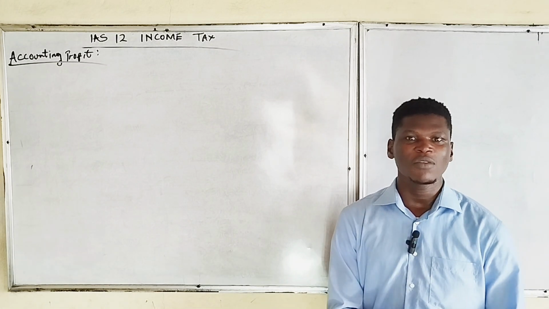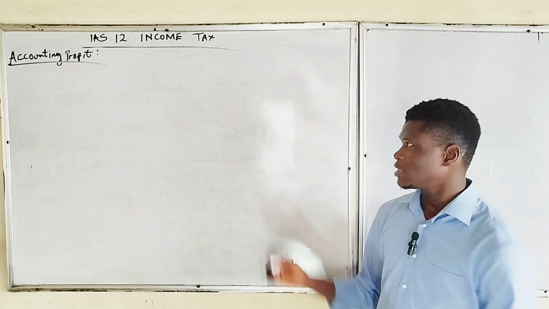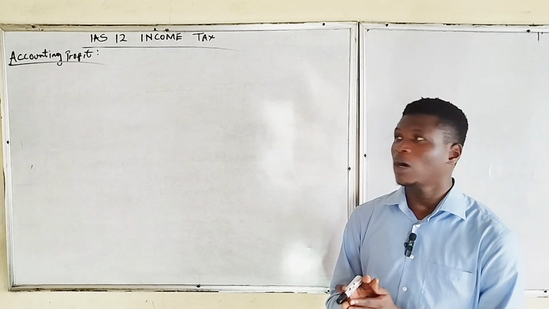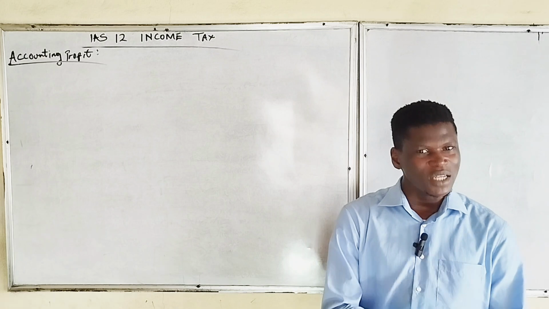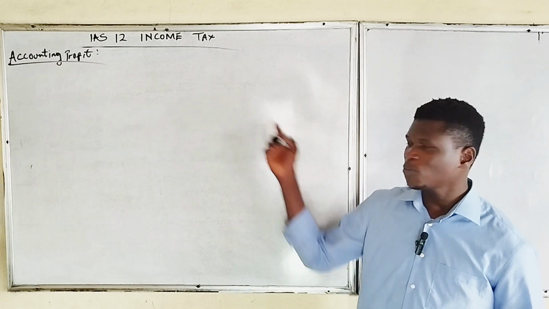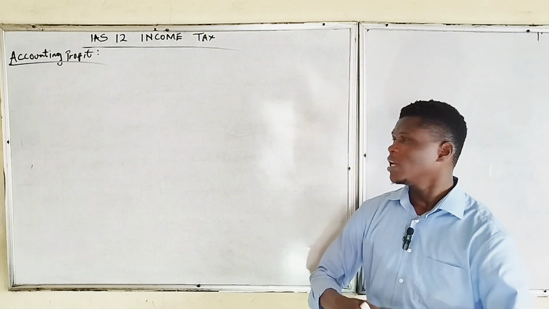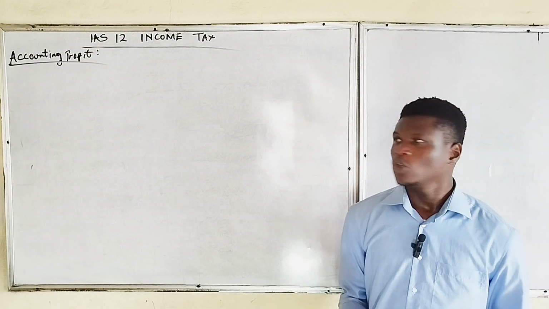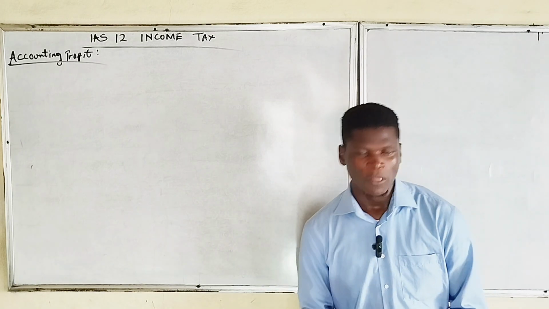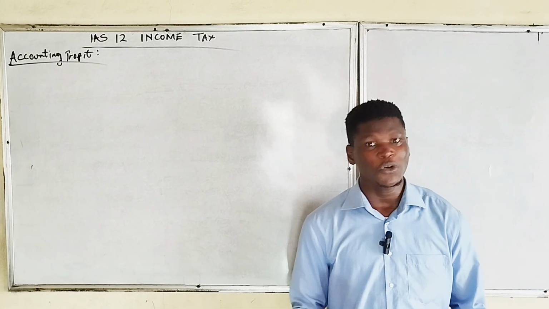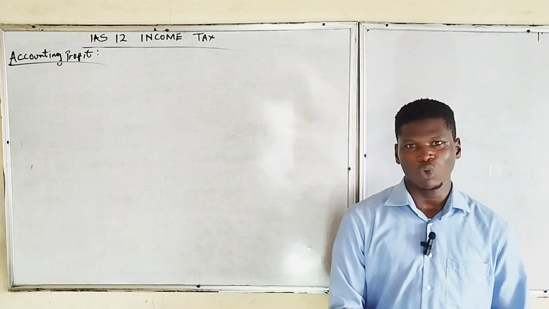We've defined income tax as the dues owed by entities to government on their profit made for a particular period. Taxes paid by entities are made on their taxable profit. Accounting profit, on the other hand, is an estimate of profit. They are profits generated by entities for a particular period using the accrual basis.